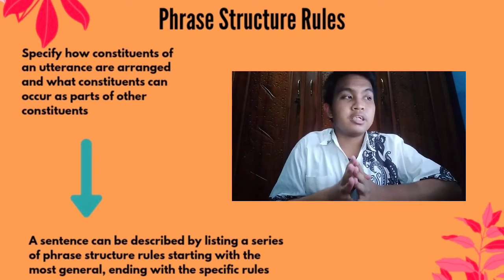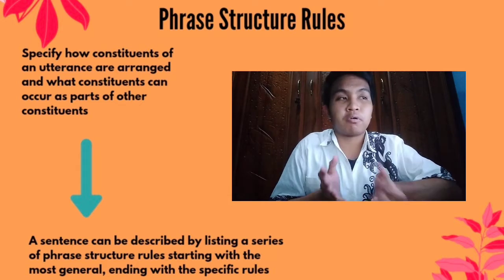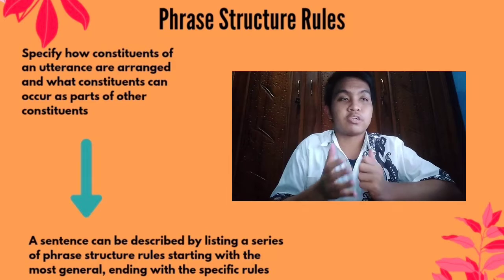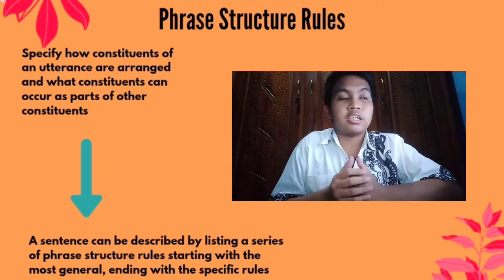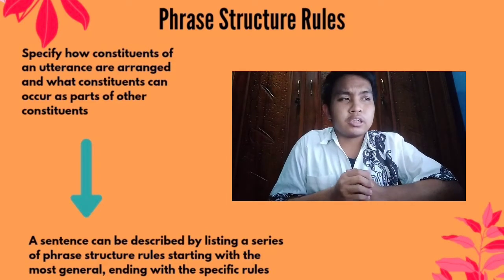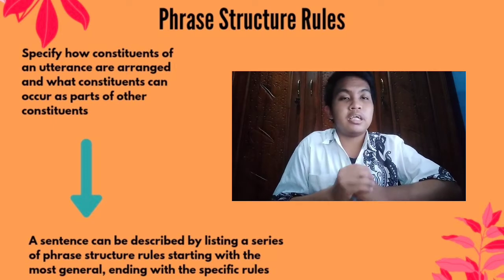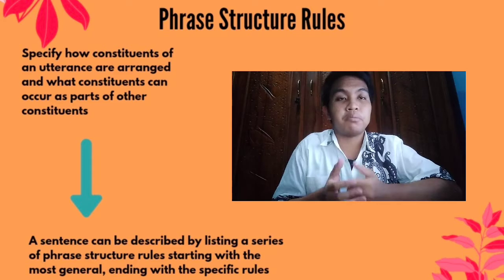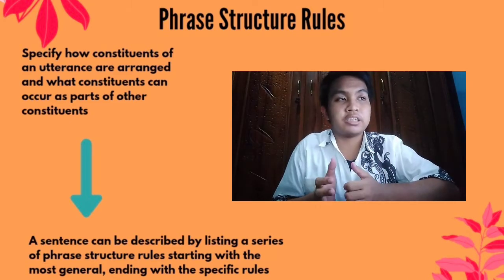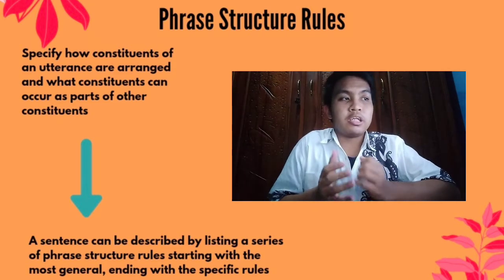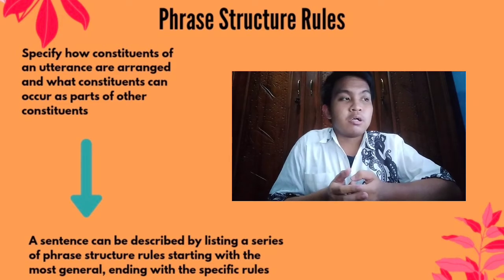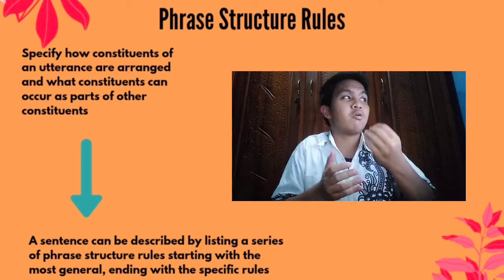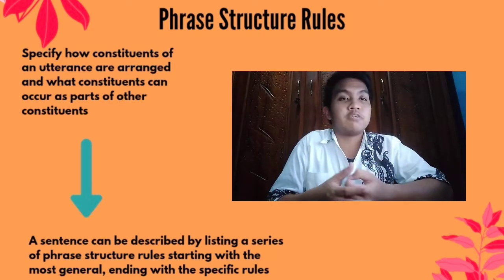In sentence B, the art students is replaced by the pronoun he. In the phrase structure rules for sentence B, braces are used in the noun phrase. Braces here mean either/or. A noun phrase in sentence B can be a pronoun or an adjective phrase and a noun, so in this case, two adjectives plus a noun. An individual noun phrase cannot include both a pronoun and two adjectives and a noun.